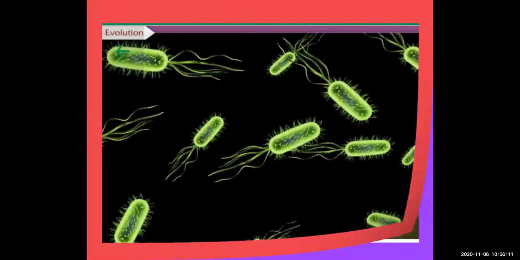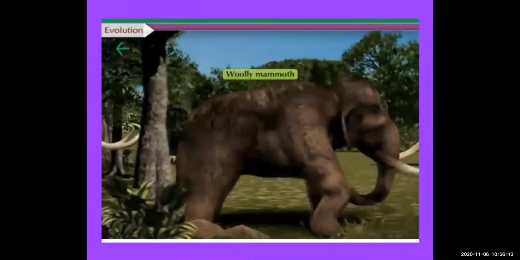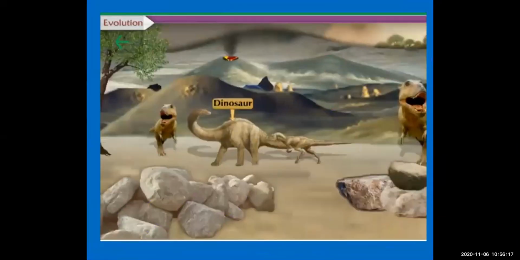These are the microorganisms. Woolly mammoth, natural selection, I said: the animals or plants which can cope with the geographical conditions, they only can survive. Otherwise, the others, those who cannot survive, get perished as nature selects those who can survive.